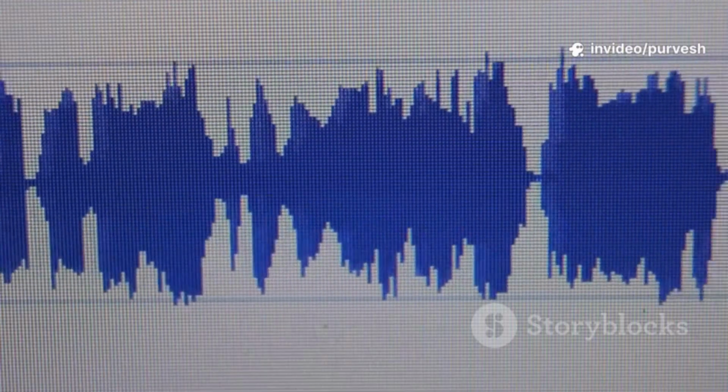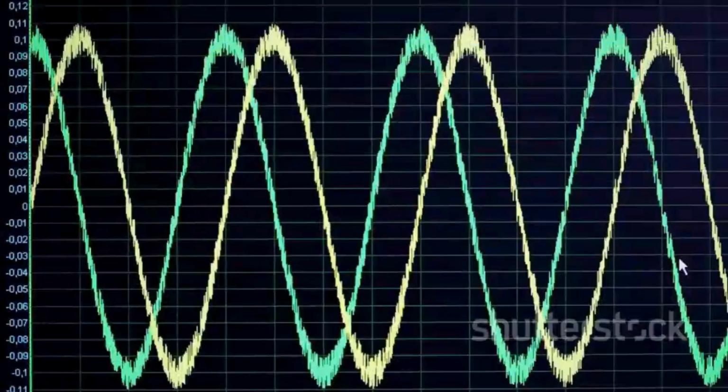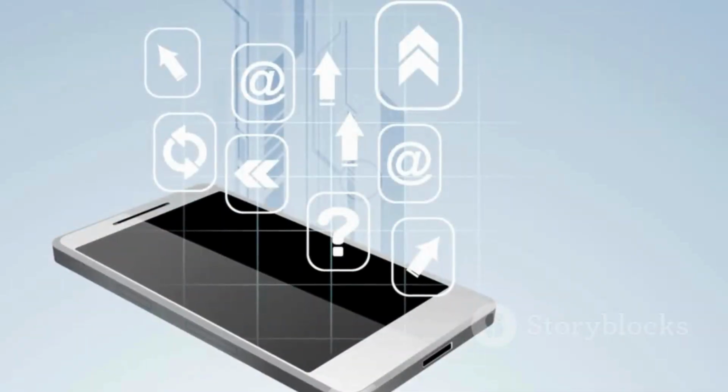Peaks and valleys, your voice literally drawn. This is signals and systems in action. A signal is any measurable variation: sound, light, voltage. A system is whatever transforms it. The mic turns air pressure into voltage.